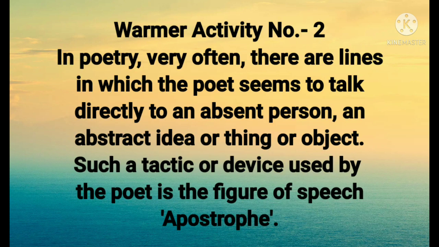Warmer activity number 2. In poetry, very often there are lines in which the poet seems to talk directly to an absent person, an abstract idea, or a thing or object. Such a tactic or device used by the poet is the figure of speech apostrophe.